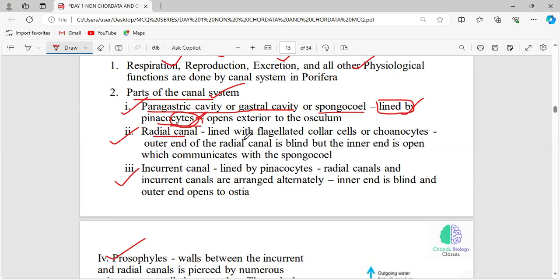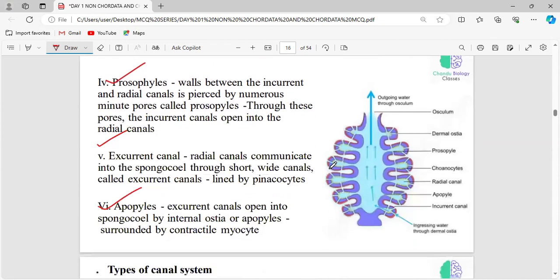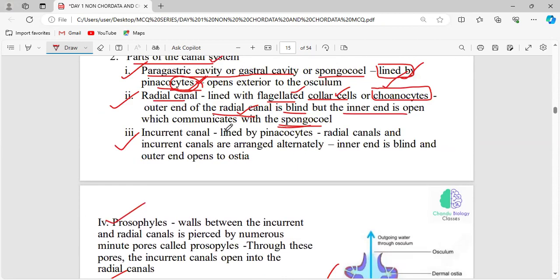And the radial canal is lined by the choanocytes. You should know that choanocytes have flagella, and this flagella is responsible for getting food from outside into the body of sponges. And it is called the collar cells. And the outer radial canal will be blind and the inner end will be open to the spongocoel. See, this is the picture I have attached here.